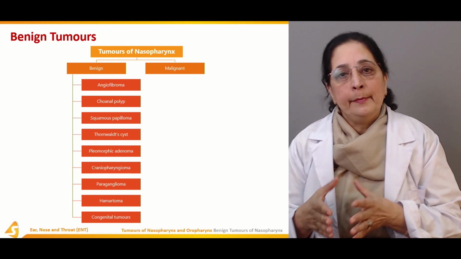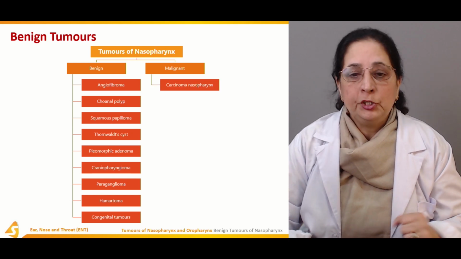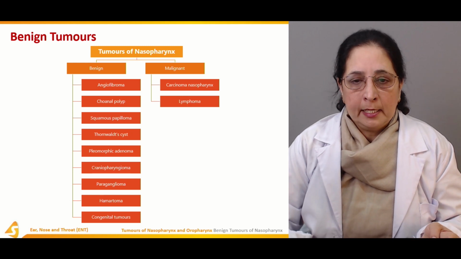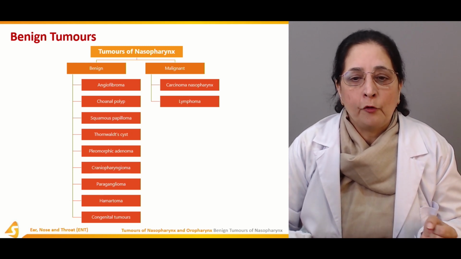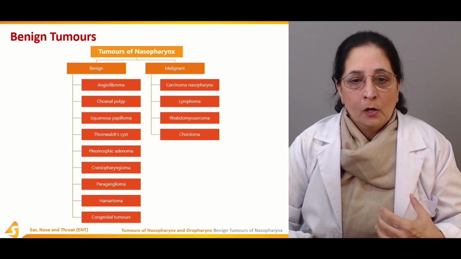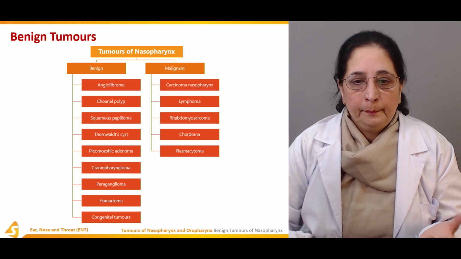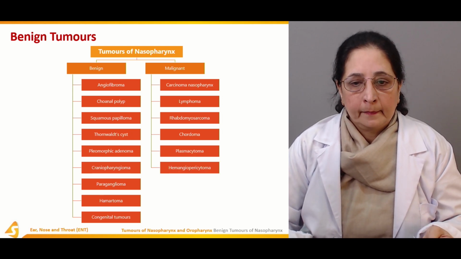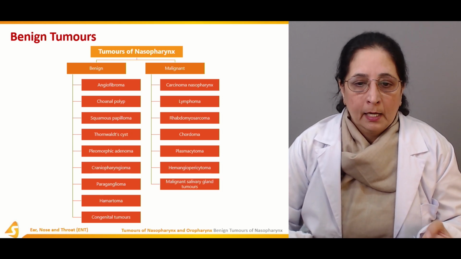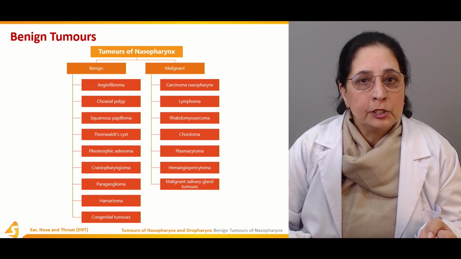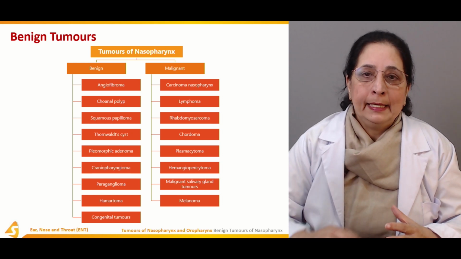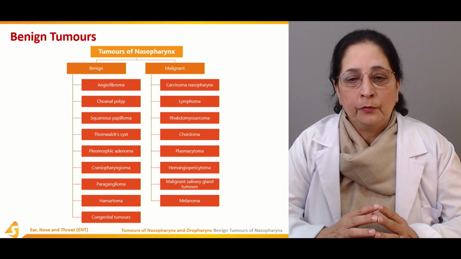So malignant tumors of the nasopharynx are carcinoma nasopharynx, then we have lymphoma, rhabdomyosarcoma, chordoma, plasmacytoma, then hemangiopericytoma, malignant salivary gland tumors, and melanoma. All these are the malignant tumors of the nasopharynx.